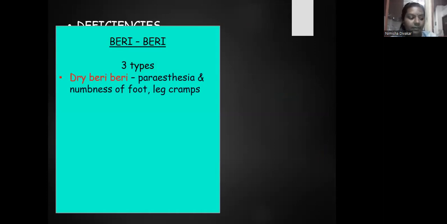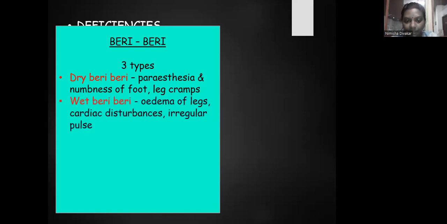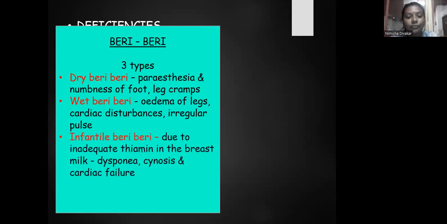There are three types of beriberi. First one, dry beriberi. Patients with dry beriberi will have paresthesia, numbness of foot, and leg cramps. In wet beriberi, there is edema, cardiac disturbances and irregular pulse. And there is infantile beriberi.